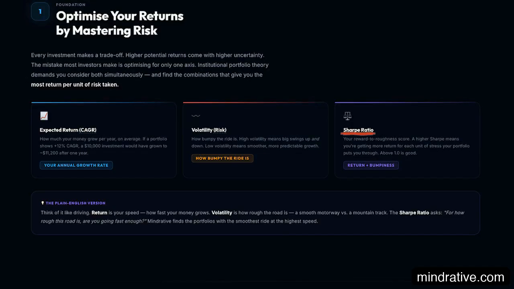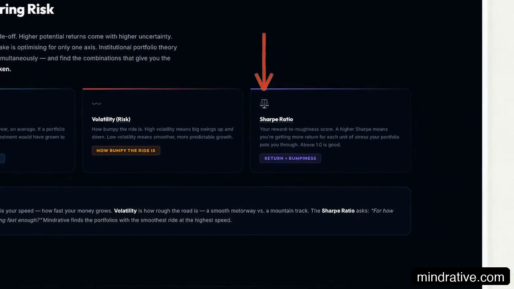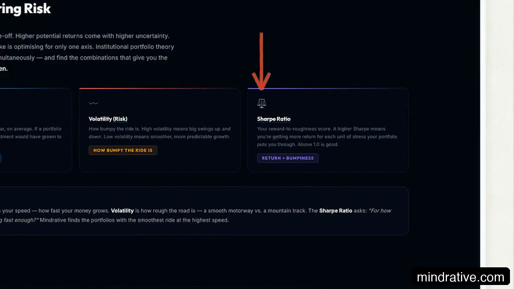This text breaks down the Sharpe ratio, which is your ultimate score. It balances both concepts by asking a very practical question. Given how rough the road is, are you traveling fast enough to make the trip worth it?